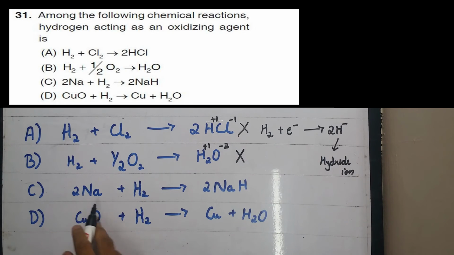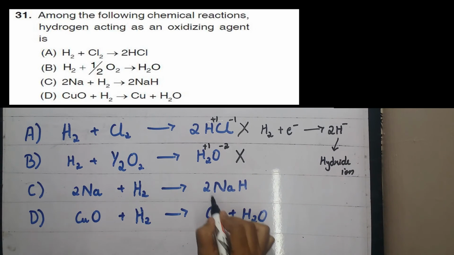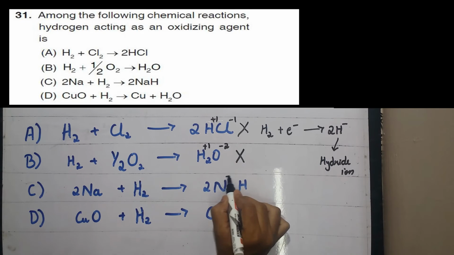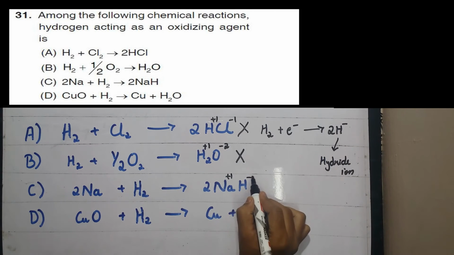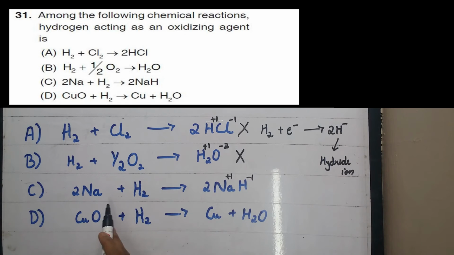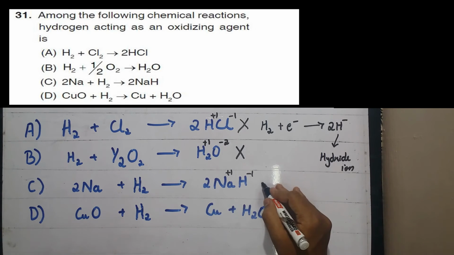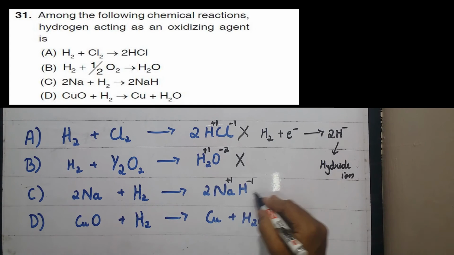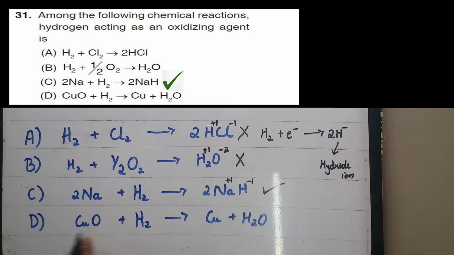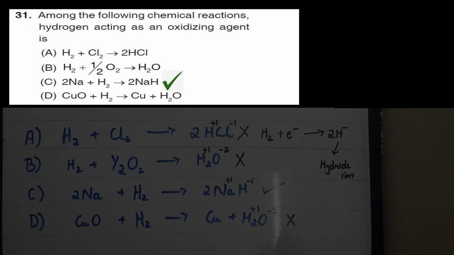In option C, 2Na plus H2 gives rise to 2NaH. Here the oxidation state of sodium is plus 1 and hydrogen is minus 1. Here the hydrogen is abstracting 1 electron, hence acting as an oxidizing agent. Hence option C is correct. In option D, it follows the same as before: hydrogen has plus 1 oxidation state and oxygen has minus 2. Hence this is also incorrect. So the correct option is option C.